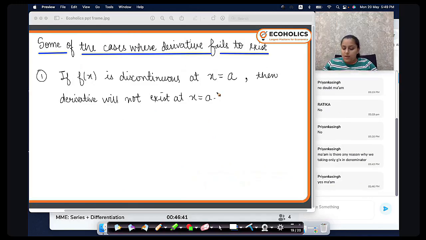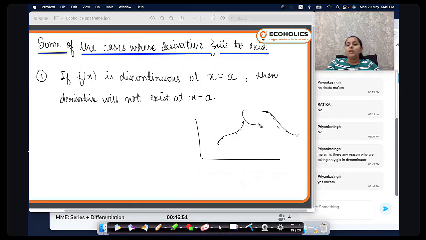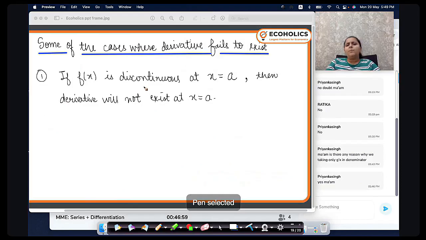For example, if this is the function, let's say, तो यहाँ पे derivative will exist, यहाँ पे it will exist. Only in this area it will not exist. That's the first thing we get. अब discontinuous किसी भी reason से हो, maybe left hand side, right hand side limit is not equal, maybe any other thing else.